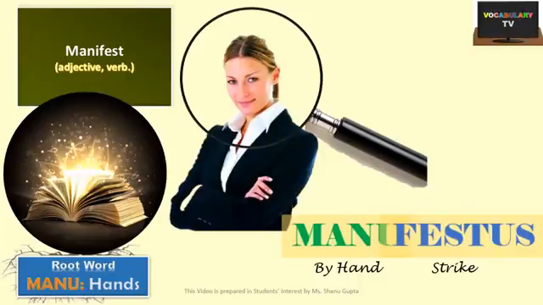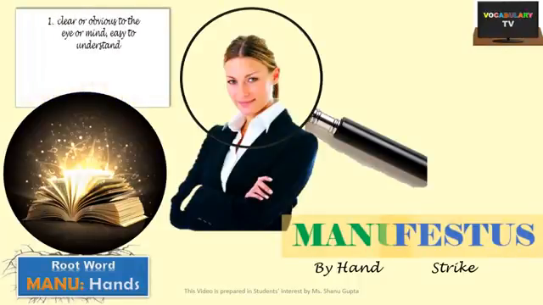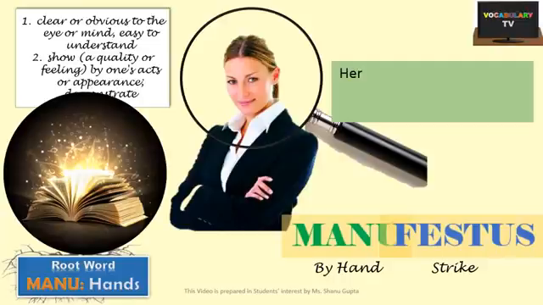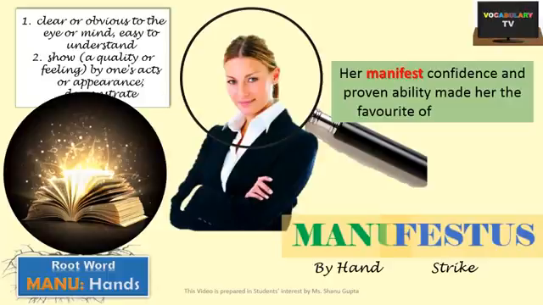So the word is used as an adjective to refer to something that is clear or obvious to the eye or mind and is easy to understand. For example, her manifest confidence and proven ability made her the favorite of her bosses.